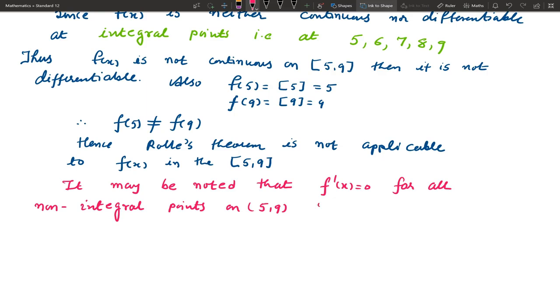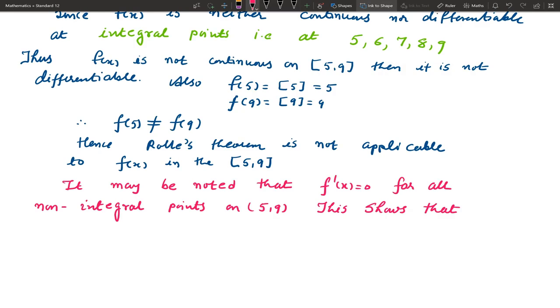This shows that even if Rolle's theorem conditions are not satisfied, still we are getting c at a non-integral point where f prime c is always 0 for f of x equal to box x. That means f prime x equal to 0 for all non-integral points on the open interval 5, 9.